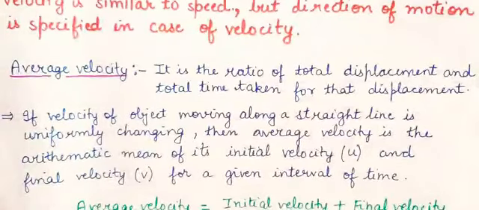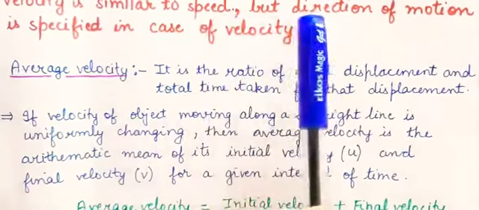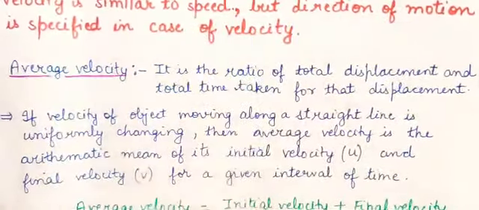So basically what we can say is that velocity is similar to speed, right? But what is the difference between the two? In case of velocity, direction of motion is specified. That is why we consider displacement. I repeat, velocity and speed are similar. The only difference is that speed is distance upon time and velocity is displacement upon time, and the direction of motion is specified in case of velocity. So velocity is similar to speed, but direction of motion is specified in case of velocity.